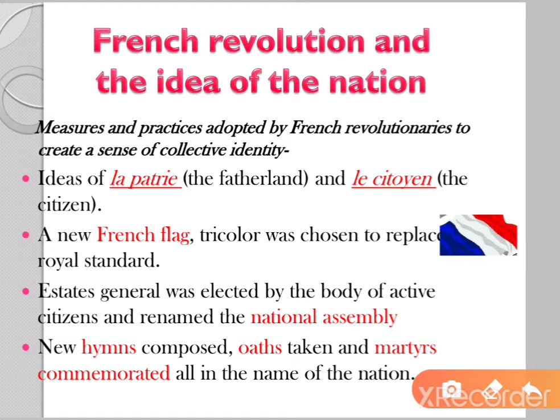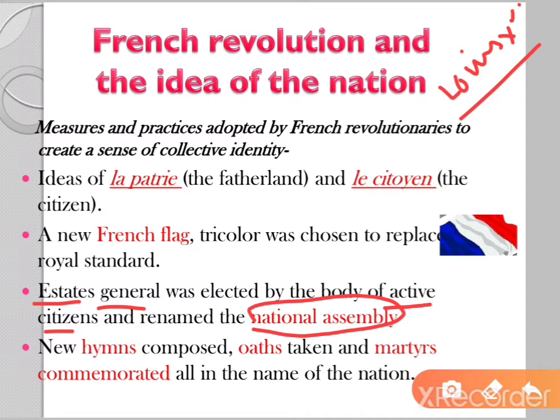We read last year that the parliament that was working under Louis XVI, the ruler of France, was Louis XVI. All this we have read last year only. So Estates General was a sort of parliament that was working under Louis XVI. So when the people wanted to create a sense of collective identity, they re-elected the Estates General by the body of active citizens and renamed the Estates General as National Assembly.